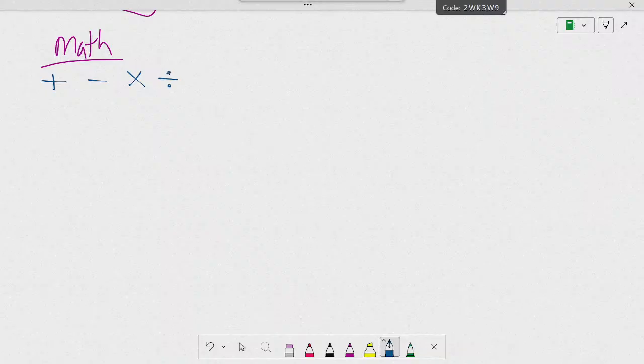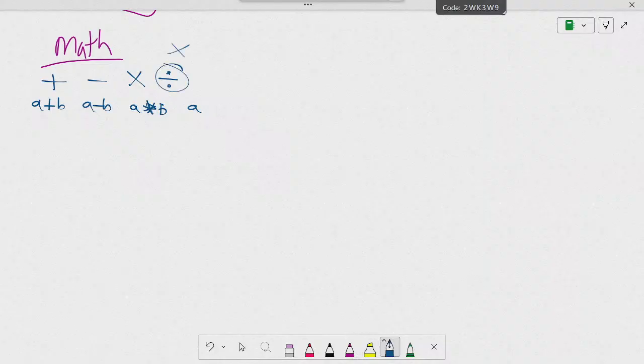Okay, how do I add? It's A plus B. It uses the same symbols. Multiplying is A star B. Agree? And then division. What is the symbol for division? Can we put this symbol on the DNR?